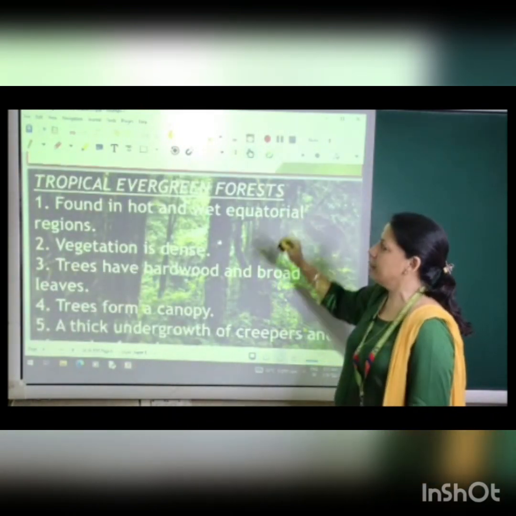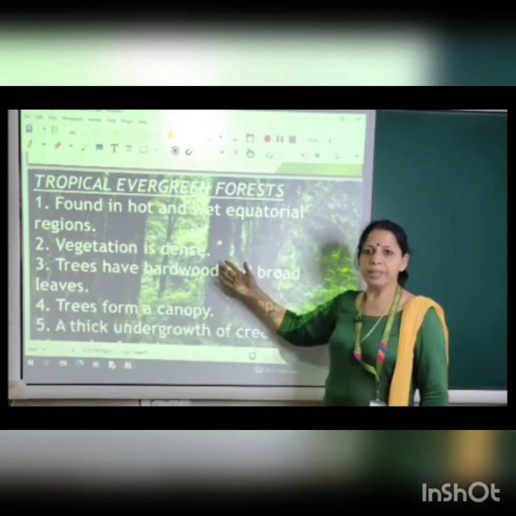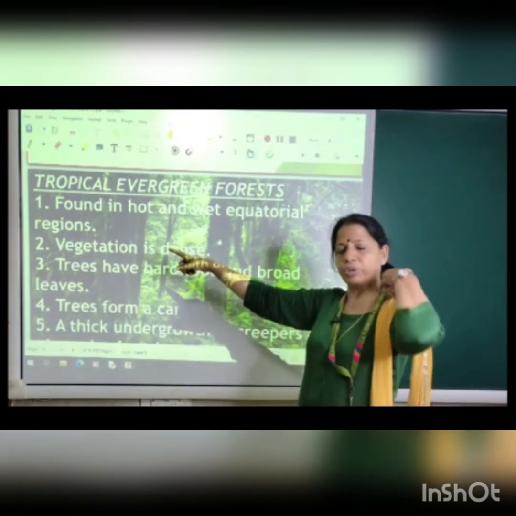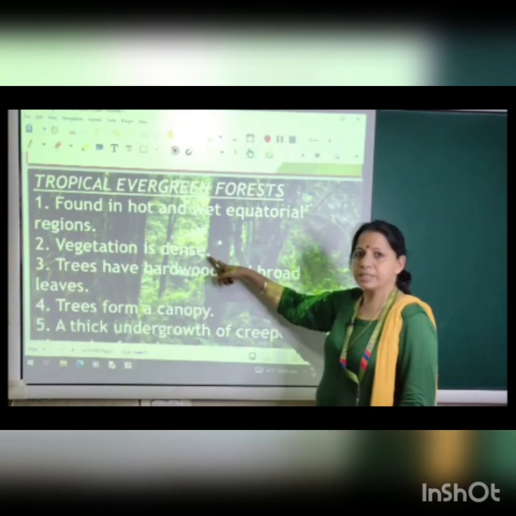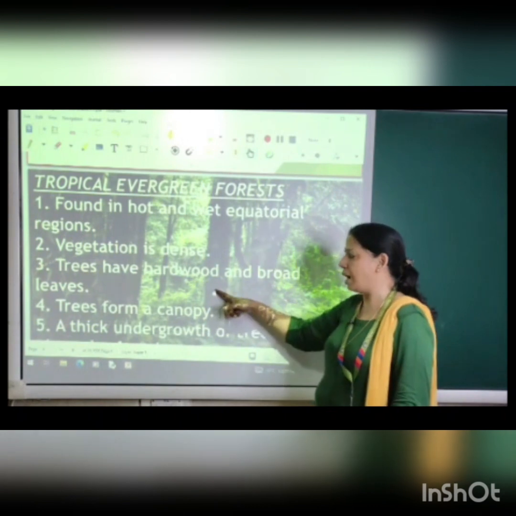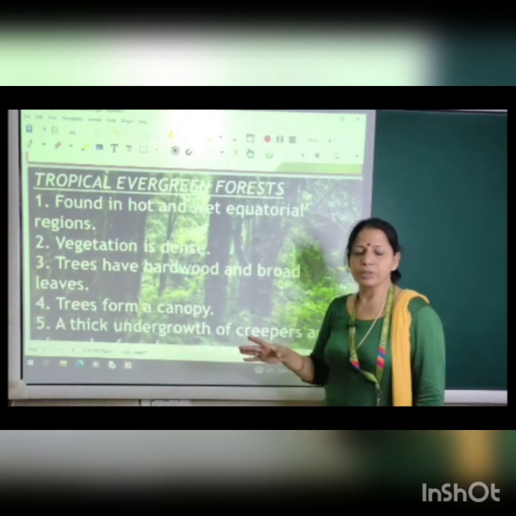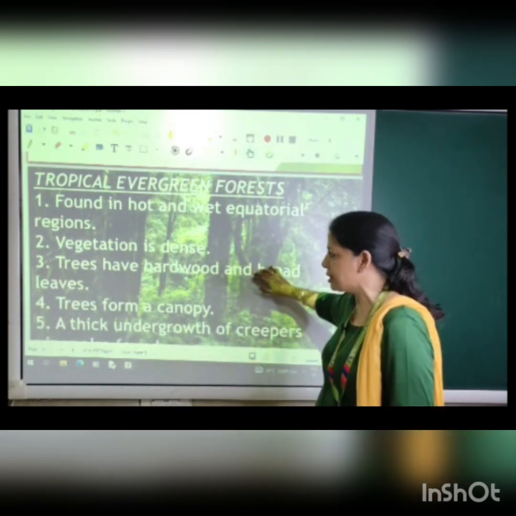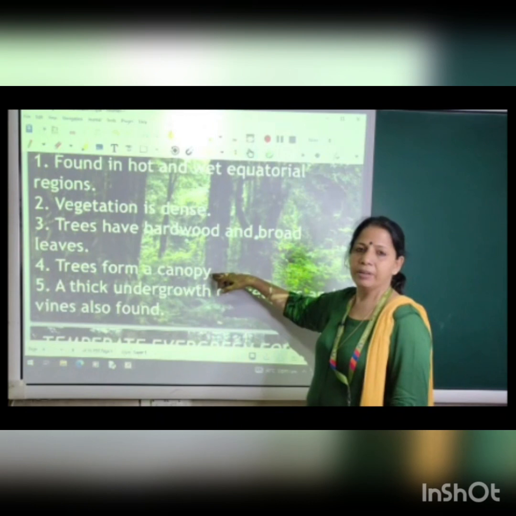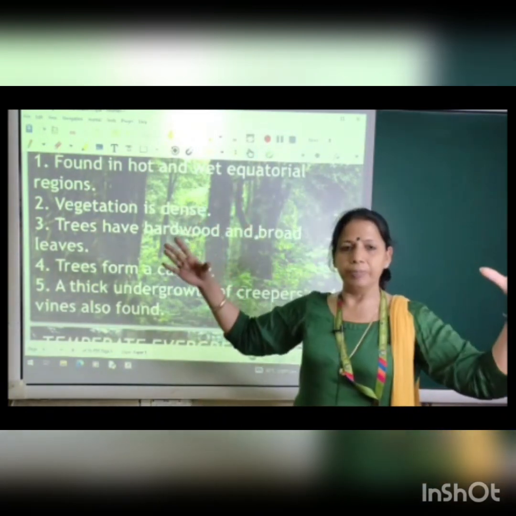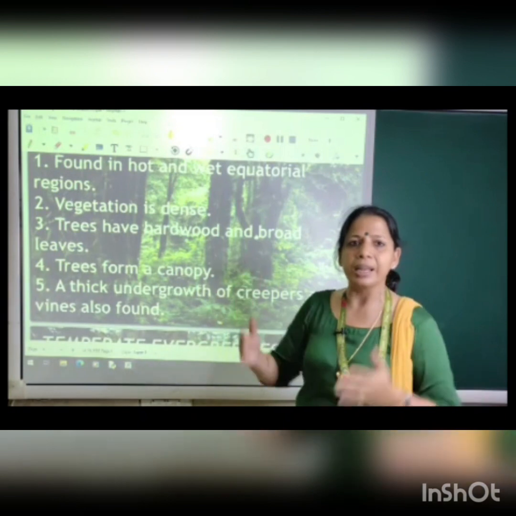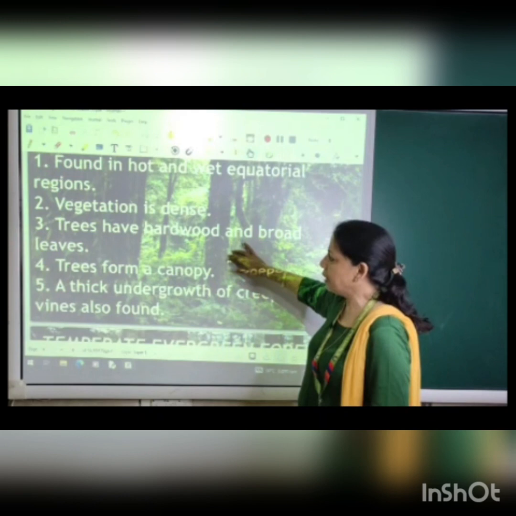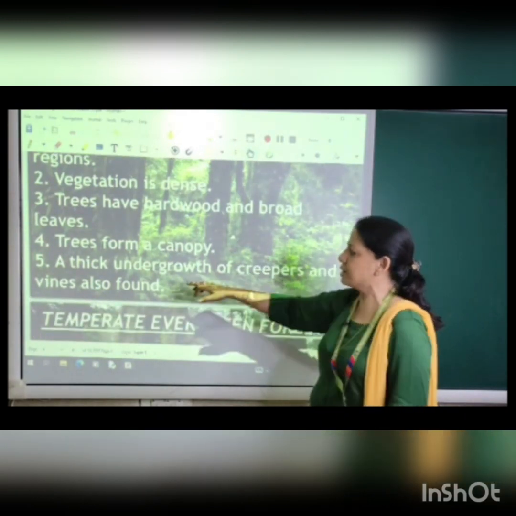Now next is tropical evergreen. The same things are repeated here, found in hot and wet equatorial regions. That was the equatorial region I showed you. Vegetation is dense, trees have hardwood and broad leaves. These forests are so dense that the trees form a canopy. Canopy means like an umbrella, they cover the whole forest and very little sunlight enters the bottom level. A thick undergrowth of creepers and vines is also found.